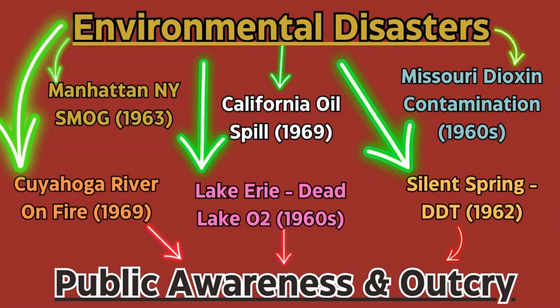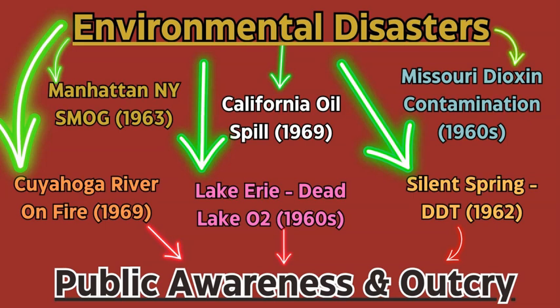Then we had the Lake Erie disasters, where the lake O2 levels were depleted and they were called dead lakes in the 1960s. Then we had the book Silent Spring that came out, which covered and discussed the use of DDT, the pesticide that was used in abundance since World War II and beyond, and that came out in 1962.